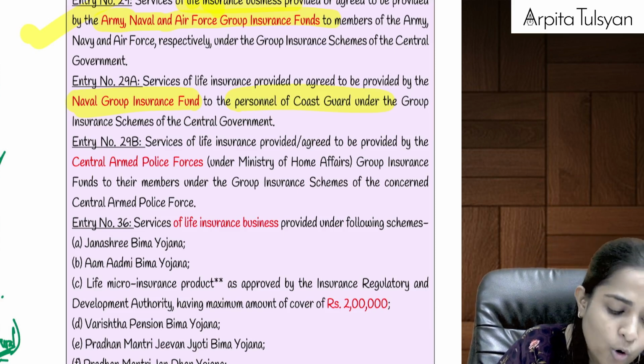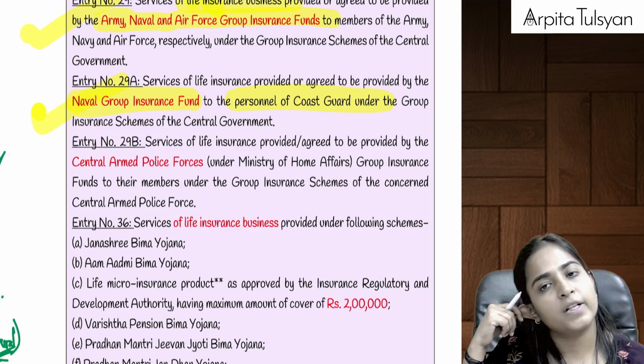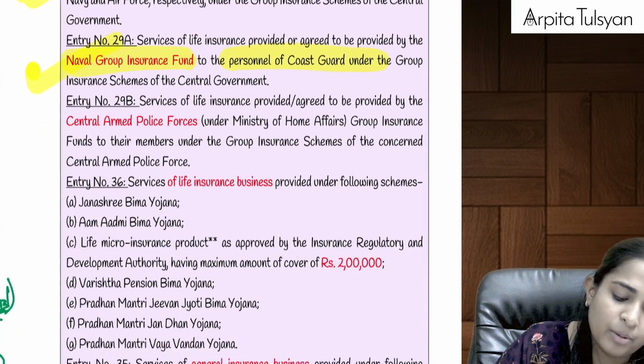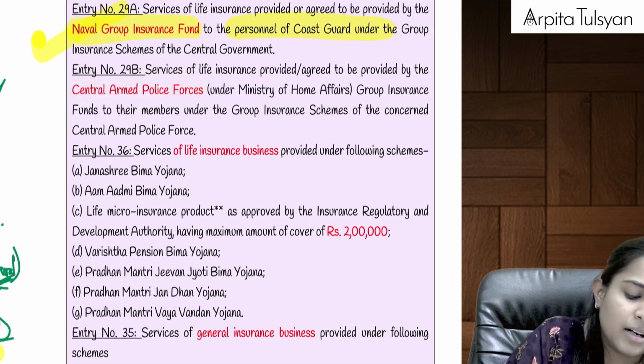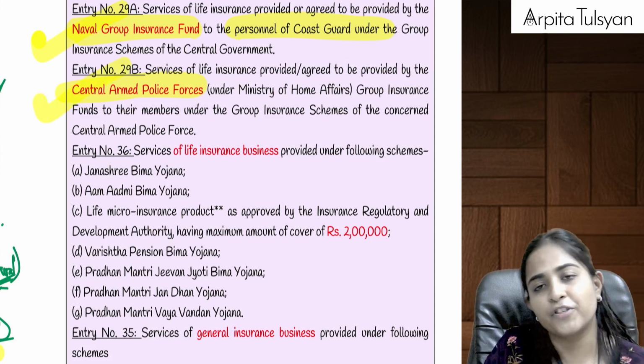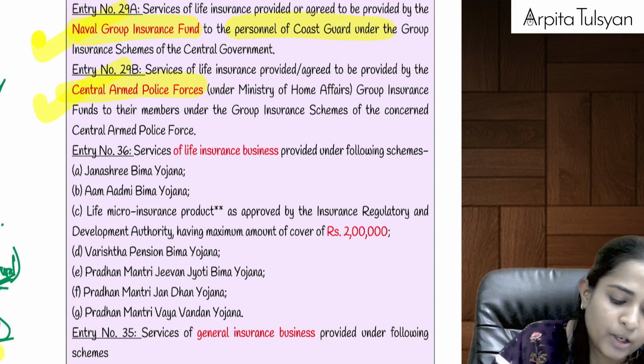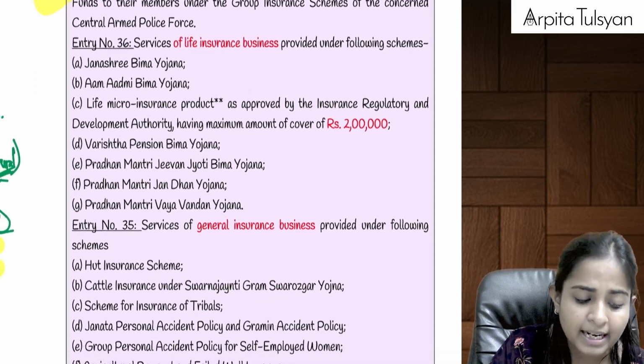If we are providing any insurance services to them, we are going to charge premium, and on that premium, GST will be totally exempted. Similarly, Central Armed Police Forces provide insurance service to the police, and on that premium, GST will be totally exempted.